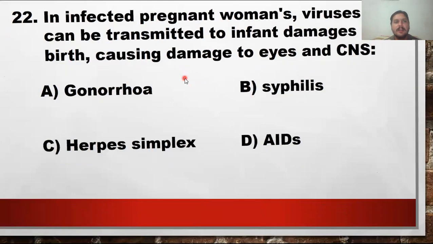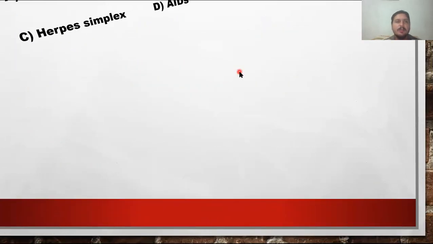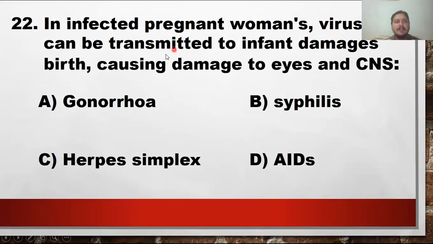So which one is the next MCQ? MCQ number 22. In infected pregnant women, virus can be transmitted to infant at birth, causing damage to eyes and CNS. Eyes और CNS कब डैमेज होते हैं, कौन सी बीमारी में होते हैं? वो होते हैं during the herpes simplex, because herpes simplex is a condition that is caused by a virus. But gonorrhea is caused by the bacteria, syphilis is caused by the bacteria, AIDS also caused by virus, but it is caused by the HIV virus. And it mainly affects the T helper lymphocyte to decrease the immunity of a person.